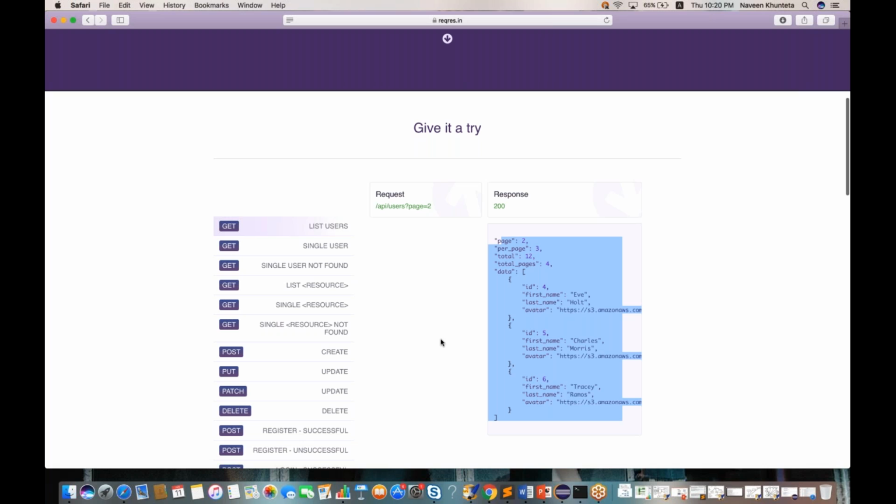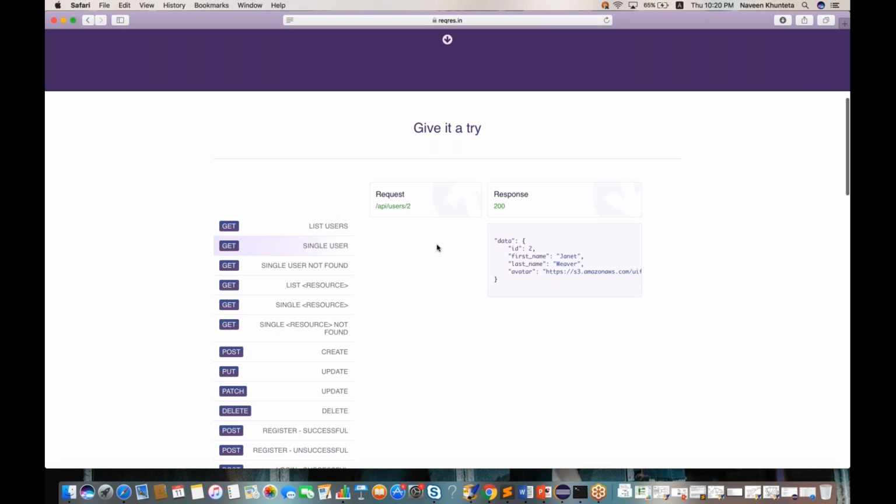Got it? Same thing, I want a single user. The single user API is this: I want the user where ID equals 2, users/2. This URL depends on project to project and company to company, on how exactly the developers have defined it. In your company, maybe it's a different URL, like user/employeeID=2.